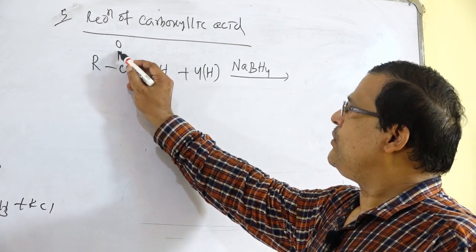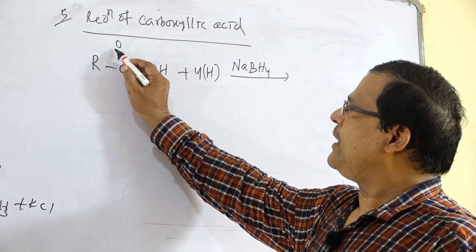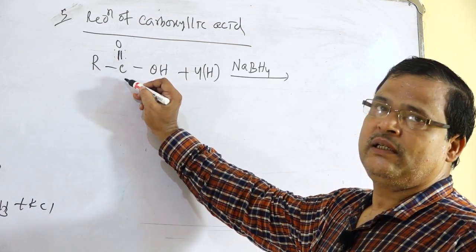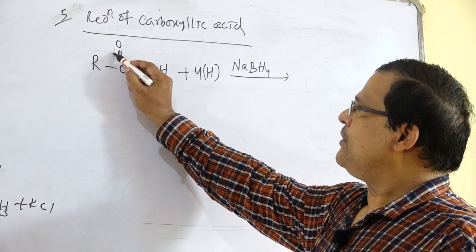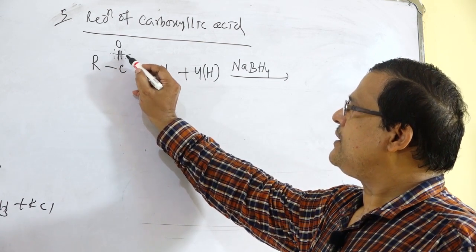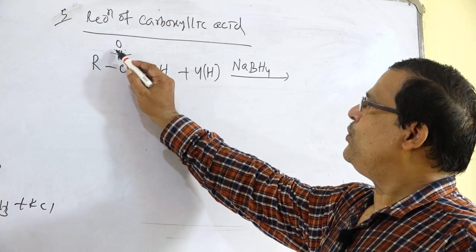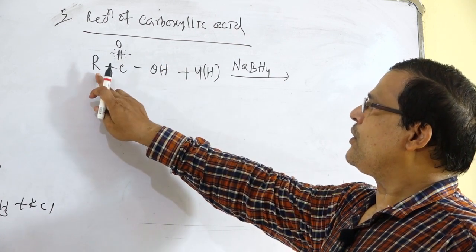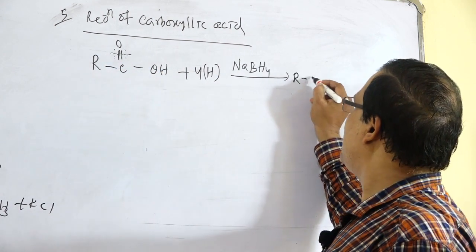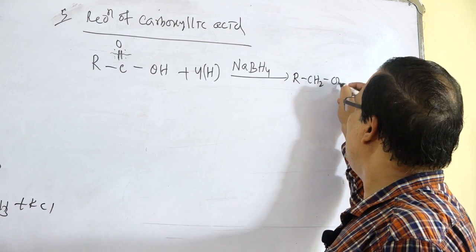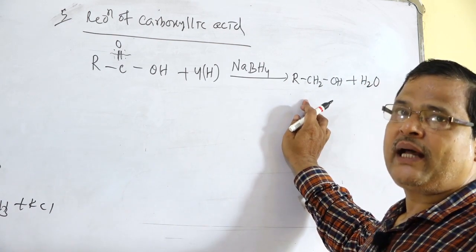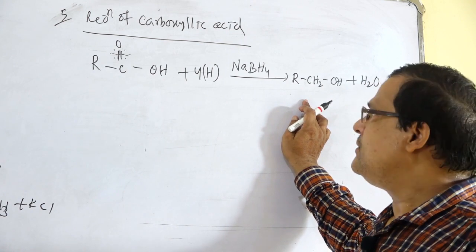So this bond will break by the addition of hydrogen. This bond again will break by the addition of hydrogen to both sides. So 4 hydrogen atoms are required. So the product will be RCH2OH plus water. The formation of RCH2OH, that is a primary alcohol.